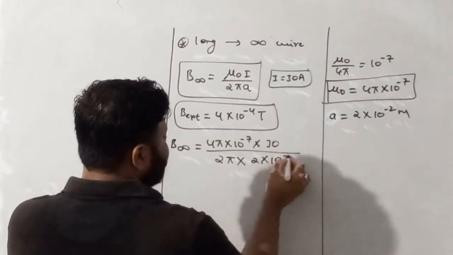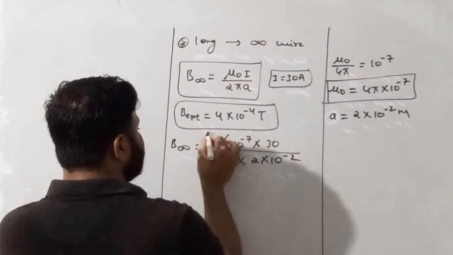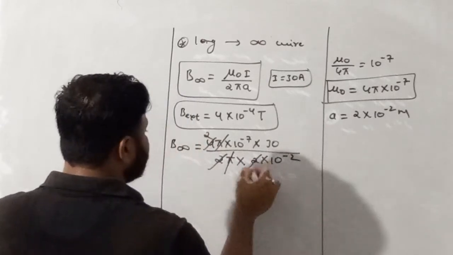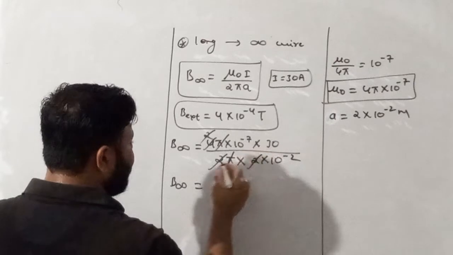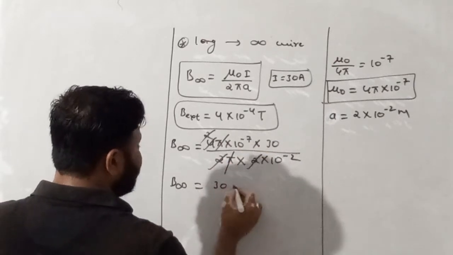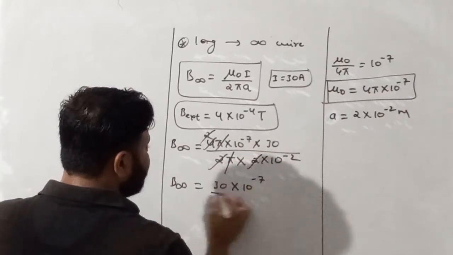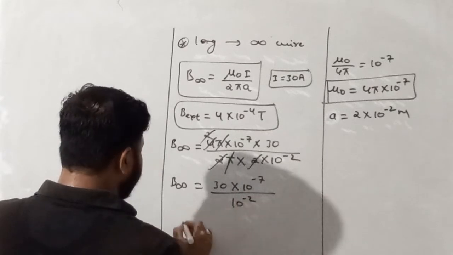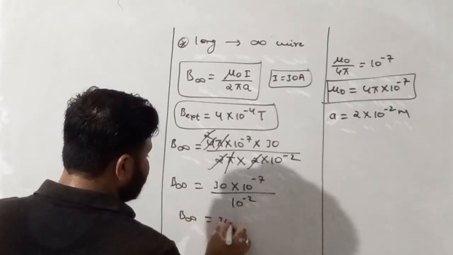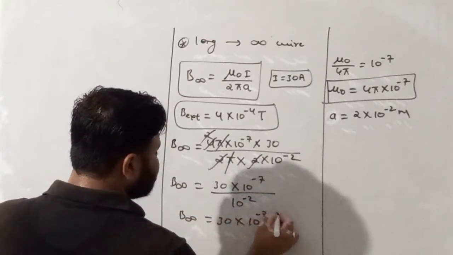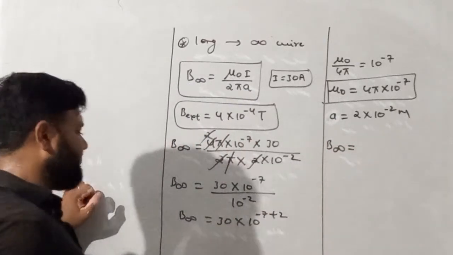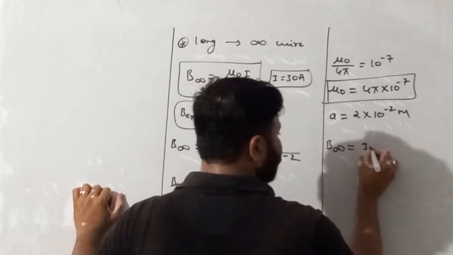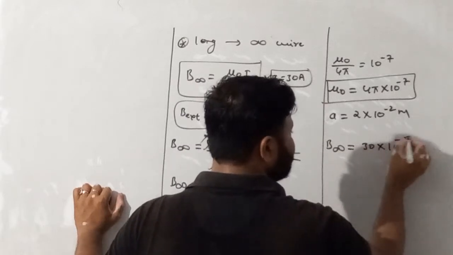Pi cancels. 2 twos are 4, so 2 and 2 again get cancelled. The magnetic field due to the infinite length wire is 3 into 10 raised power minus 7 divided by 10 raised power minus 2. So B infinity equals 30 into 10 raised power minus 7 plus 2. So the magnetic field due to the infinite long wire is 30 into 10 raised power minus 5.